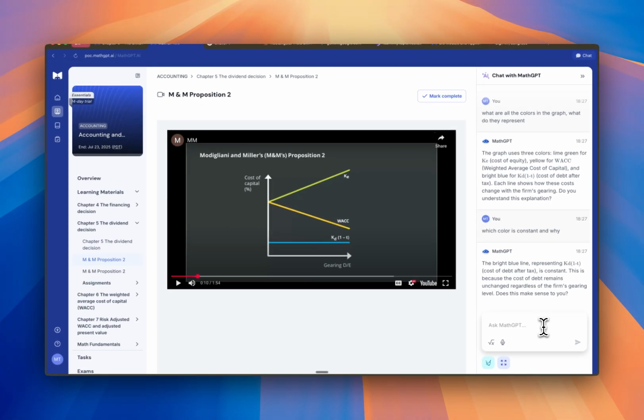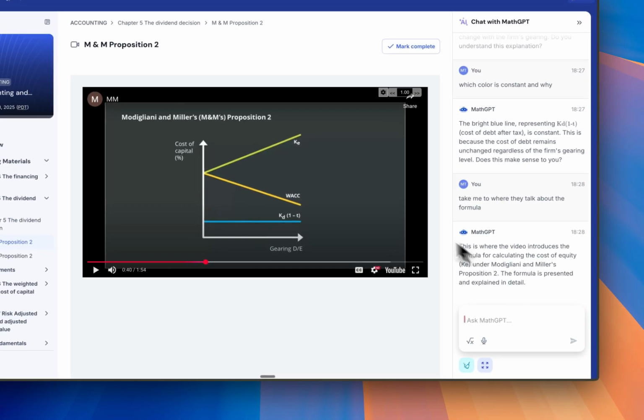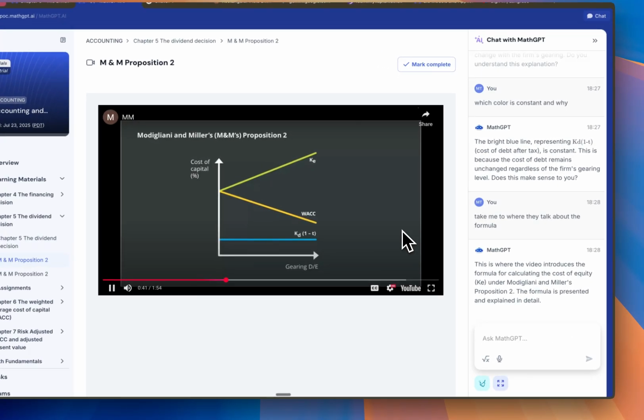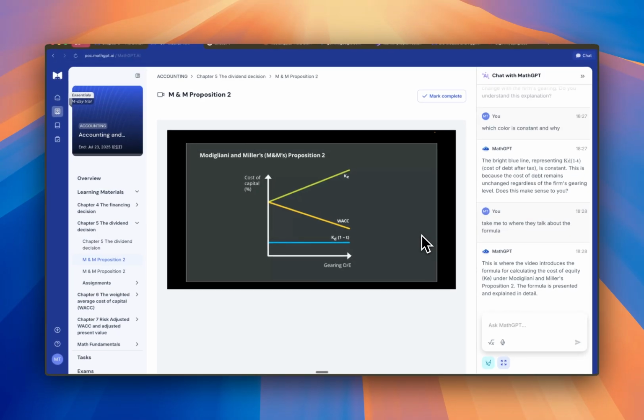In fact, there's another use case, which is in the case you don't watch the entire video. Sometimes the video is extremely long. You can just ask the bot to take you to some part of the video. For example, over here, let's try this out. Okay, so we can see that it's skipped down to a different part of the video.